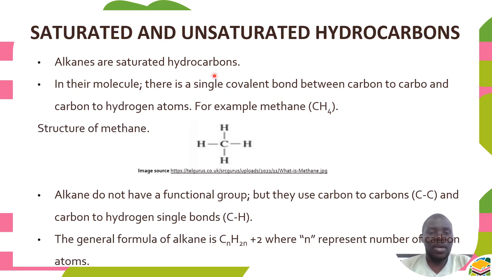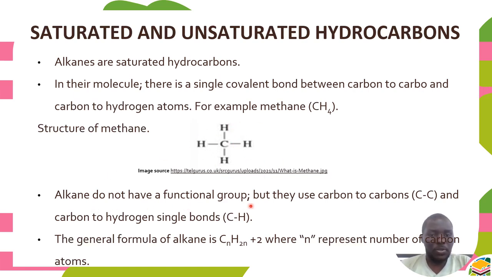Remember, we said hydrocarbons are organic compounds which are made up of only two types of elements, that is carbon and hydrogen. These ones are covalently joined together. So they are known as saturated because they are always having a single bond throughout their molecule. For example, we may have a structure of methane. Methane is a member of the alkanes which has 4 hydrogen atoms bonded to a single carbon atom. These are the hydrogen atoms which are bonded to this carbon. Since it is single bonded, it means this one is saturated.